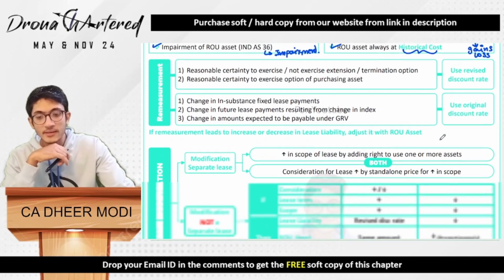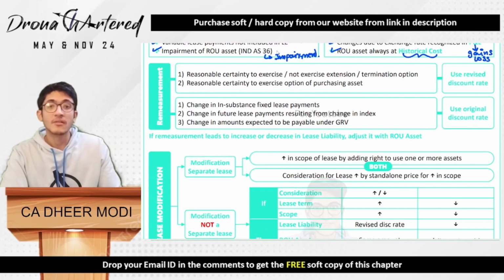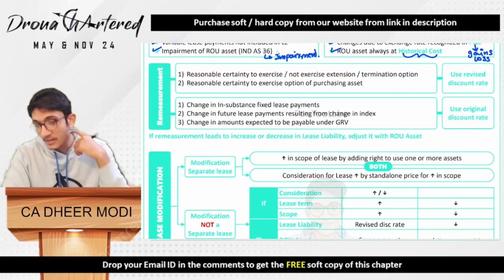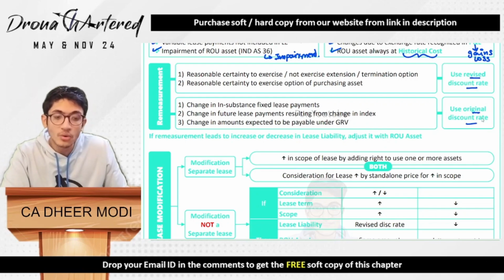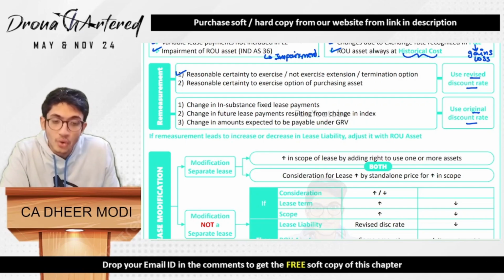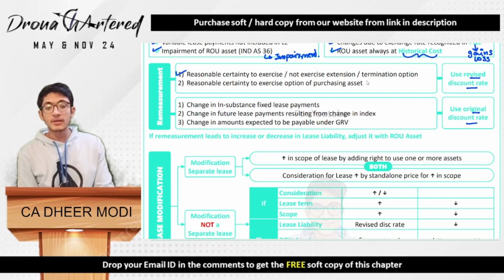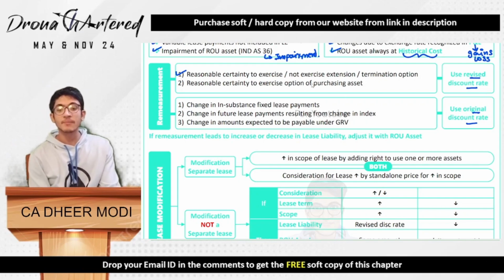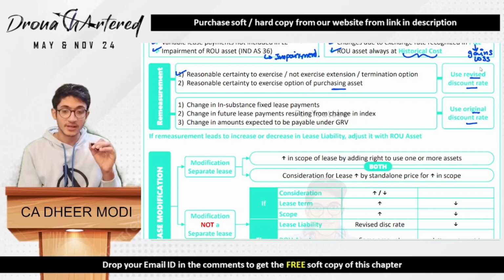Okay. Next is your remeasurement. When it comes to remeasurement, when to use the revised discount rate and when to use the original discount rate. When there is reasonable certainty to exercise or not exercise the extension or termination option, or when there is reasonable certainty to exercise the option of purchasing the asset, in such a case, you will be using the revised discount rate.